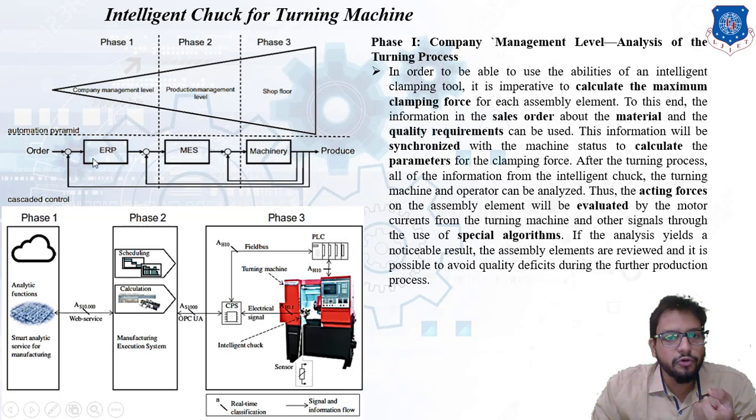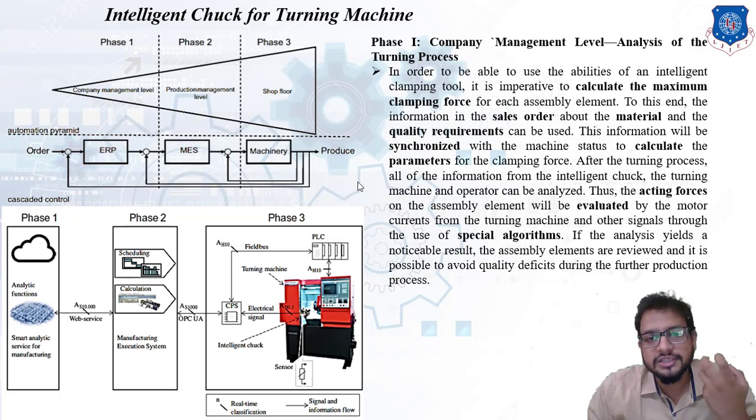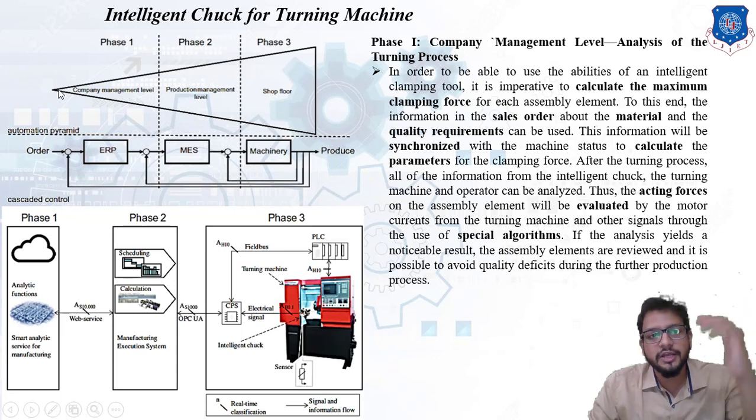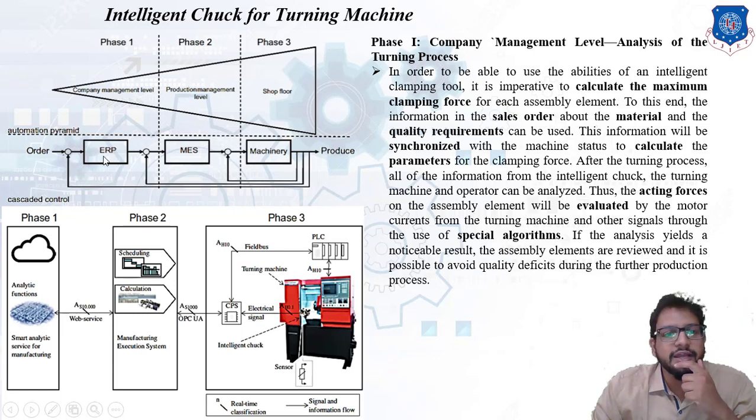Now you can see the flow is shown over here. Whenever a company or a factory receives an order to manufacture some component or a smart product, it will first be received at the company management level, that is, top management. So enterprise resource planning receives the order for a particular product. That order, with the necessary information, will be transmitted to the production management level, the manufacturing execution system.